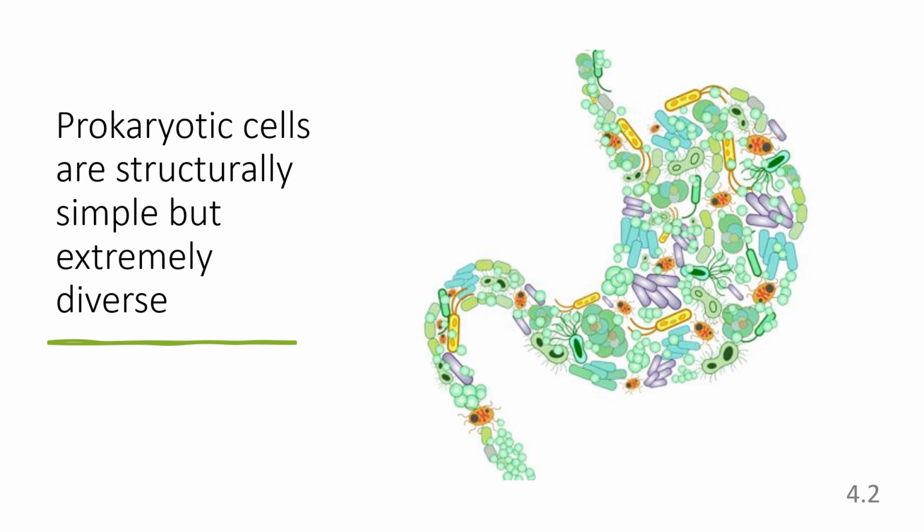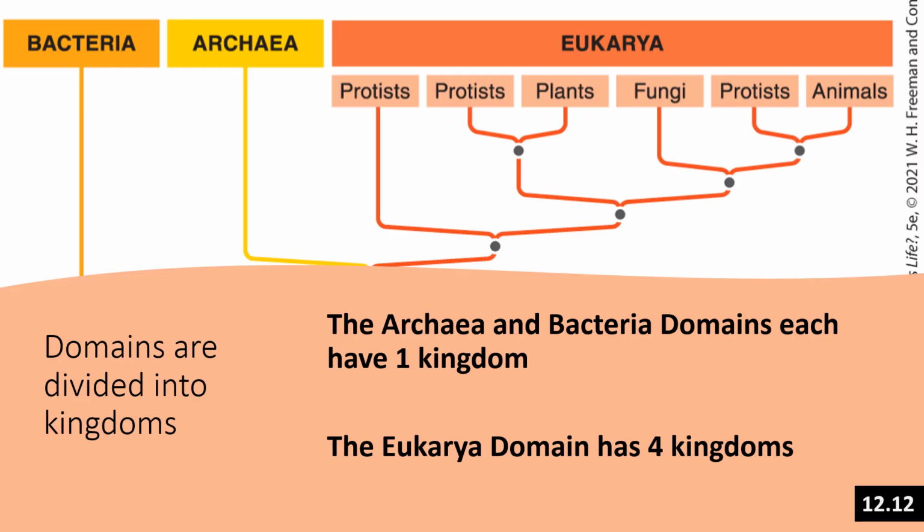And prokaryotes have evolved to live in some of the most extreme environments, from inside your digestive system to deep-sea vents. Remember that bacteria and archaea are two separate domains. While both include single-celled prokaryotic organisms, each of these two domains is as different from one another as they are from eukarya. The domains are divided into kingdoms.